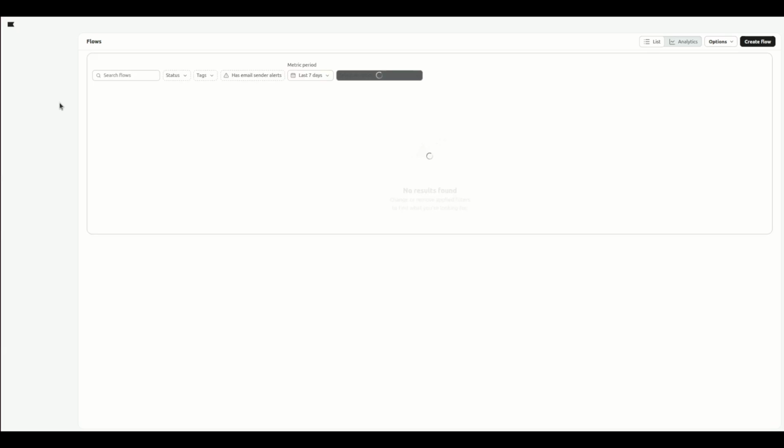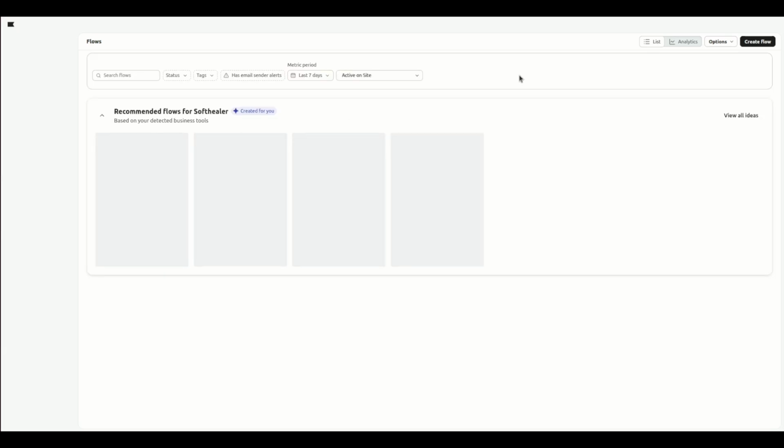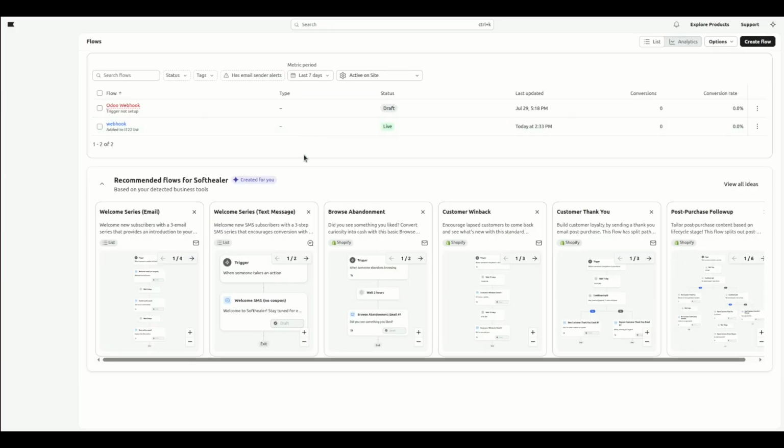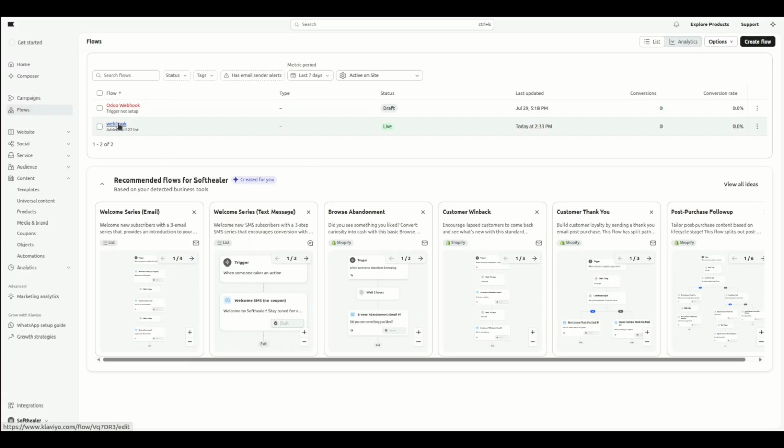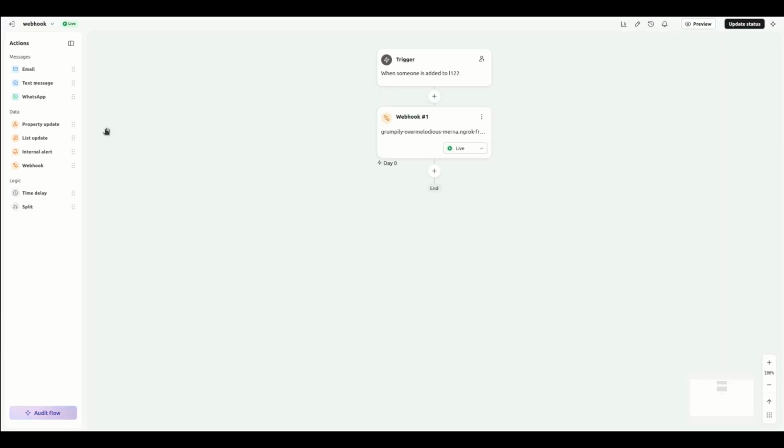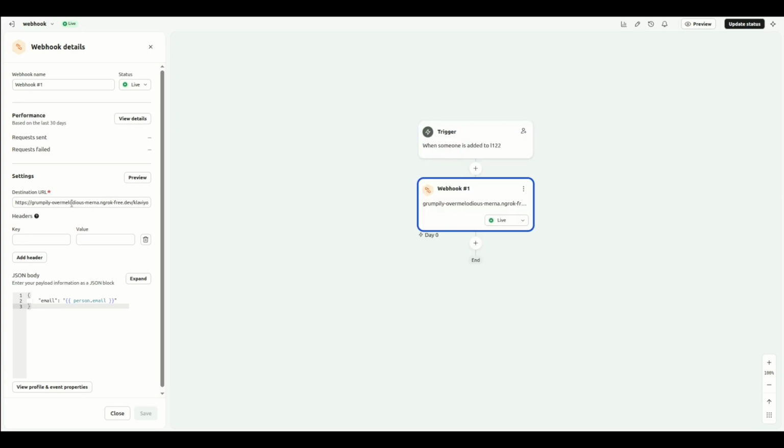Now, go to the flows. And create flow from here. So I have already created. So go to this flow and here you can see this data. Select data from and add webhook here. And in this webhook, add destination URL here.